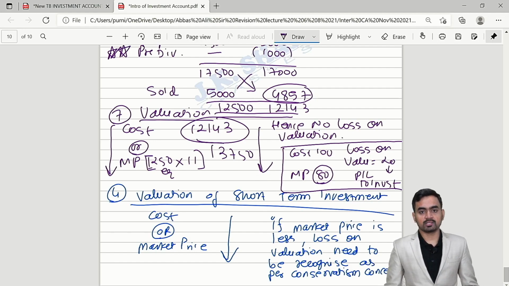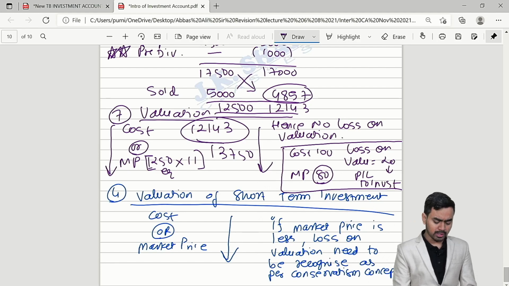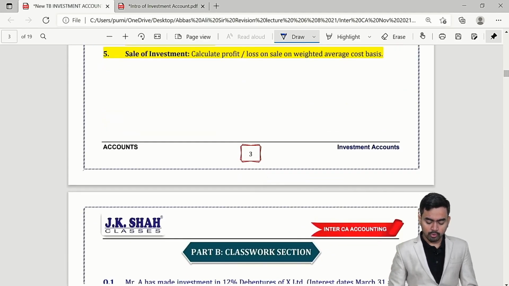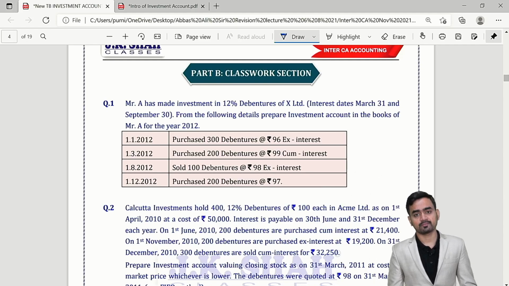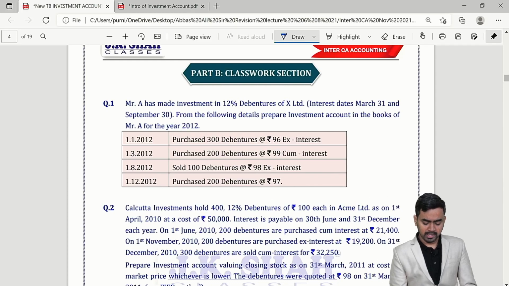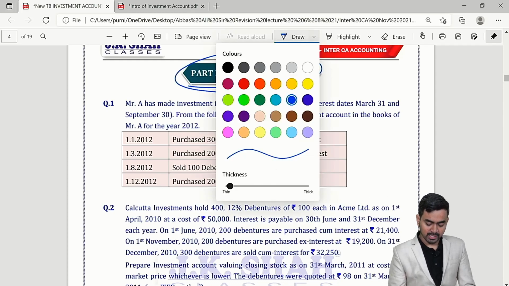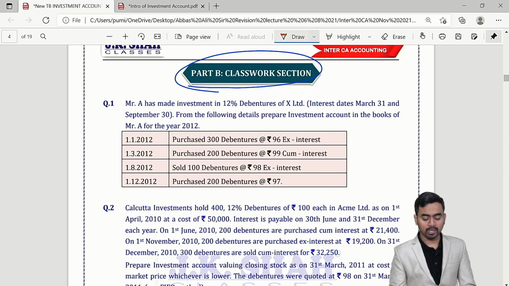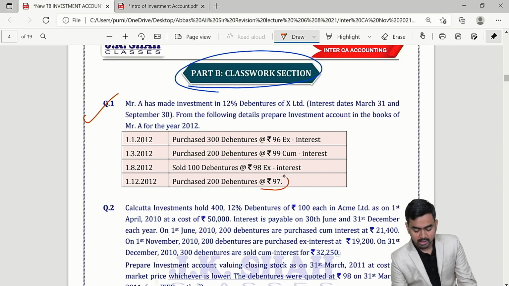Okay, my dear students, so after discussing the entire investment account, now just what are the various important points in each question? The questions which are there in JK Shah classes material, please see. In classwork section, we have total 6 questions, and the points which you have to keep in mind before going to the exam. In question number 1, see the price they have given 97, but whether it is X interest or cum interest they have not given. As already mentioned, consider it as X interest price, correct?